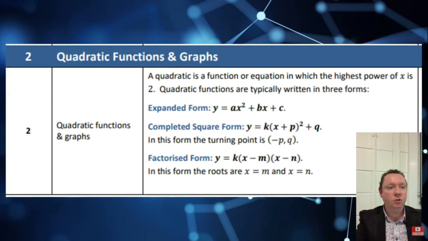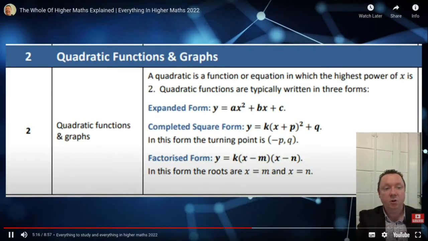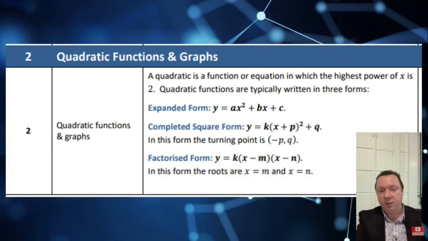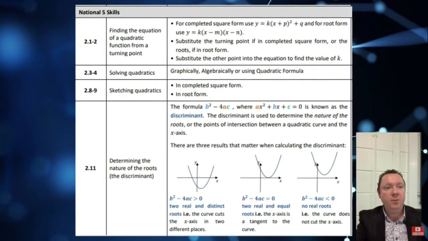Let's move on to quadratic functions. Stuff from National 5 is there. You should know completed square form, factorised form, expanded form. You should be able to, from completed square form or root form, find the turning point, substitute the other point to find the value of k.